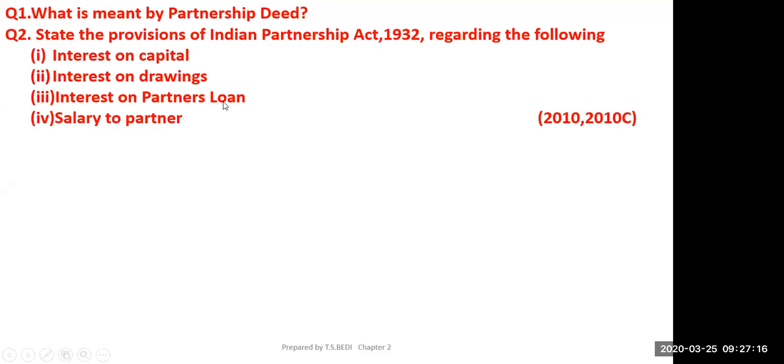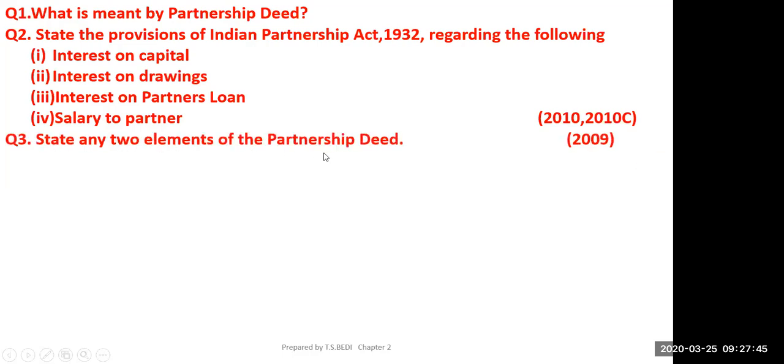And what about interest on partner's loan? If a partner has given a loan, 6% per annum. The word per annum should be used. Interest on partner's loan means if a partner has given a loan to the firm, then he or she will be paid at the rate of 6% per annum. Now, what about salary to partner? No salary will be given to the partner. Okay, it came in 2010 compartment.